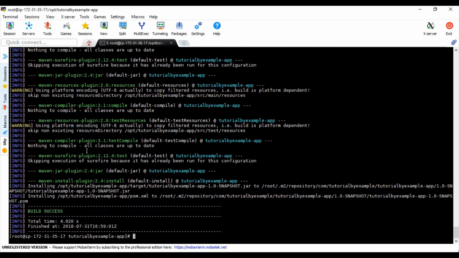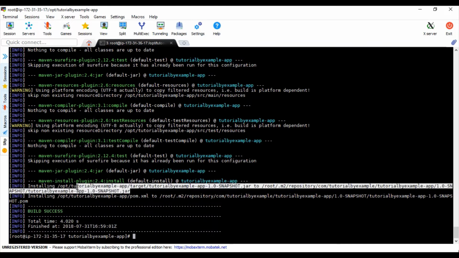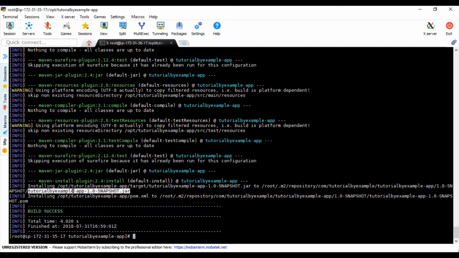It will be installed locally in the .m2 directory. On the install command, if another project requires this dependency, in the root directory .m2 repository, under com tutorial by example, this jar file will be placed. If you want to run another program which is dependent on this jar file, it will identify it, and nothing other than that is required. Install copies your jar file into the common repository location, where other pom files can consider it as a dependency and use it.